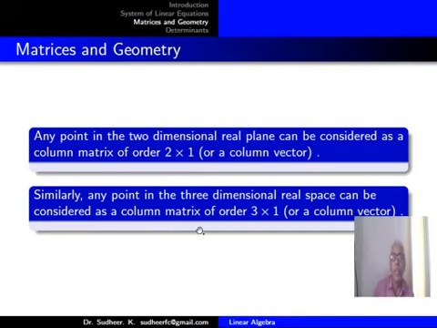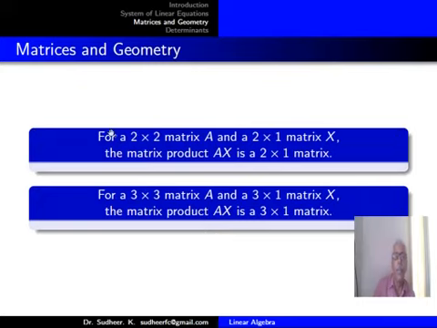For a 2 by 2 matrix A and a 2 by 1 matrix X, the matrix product AX is a 2 by 1 matrix, and that we have seen in writing linear equations in the matrix form AX equal to B. And for a 3 by 3 matrix A and a 3 by 1 matrix X, the matrix product AX is a 3 by 1 matrix.